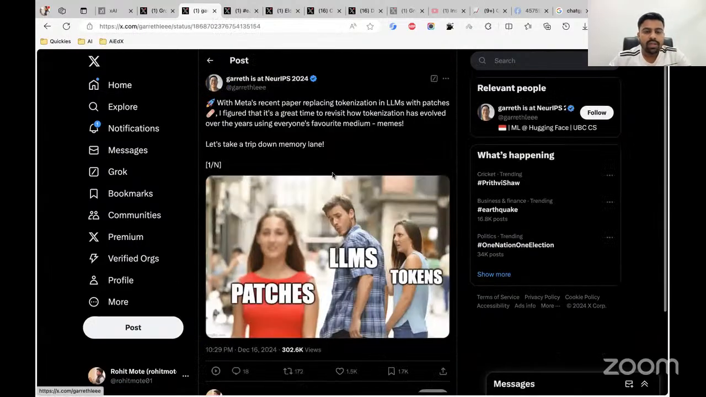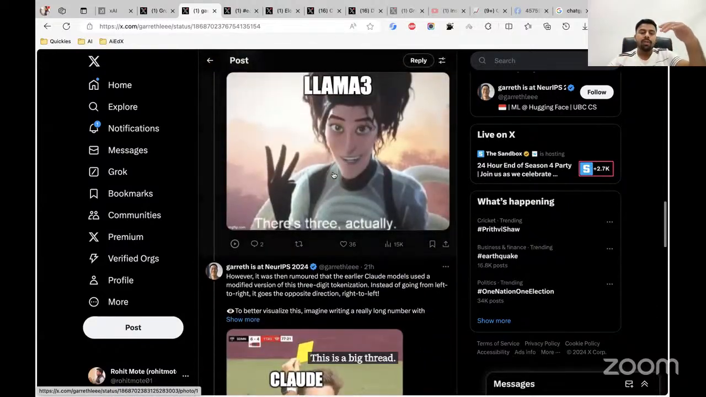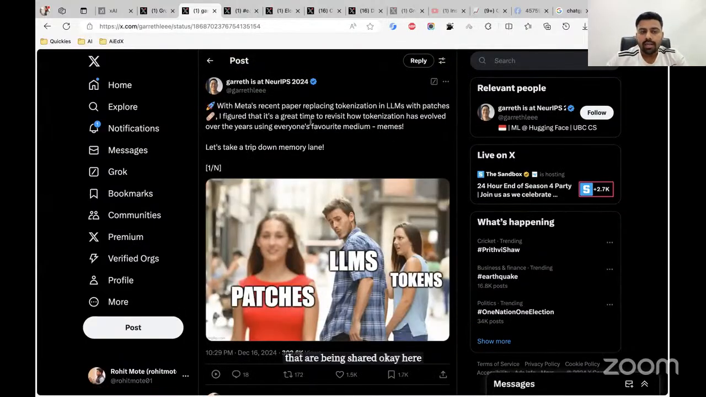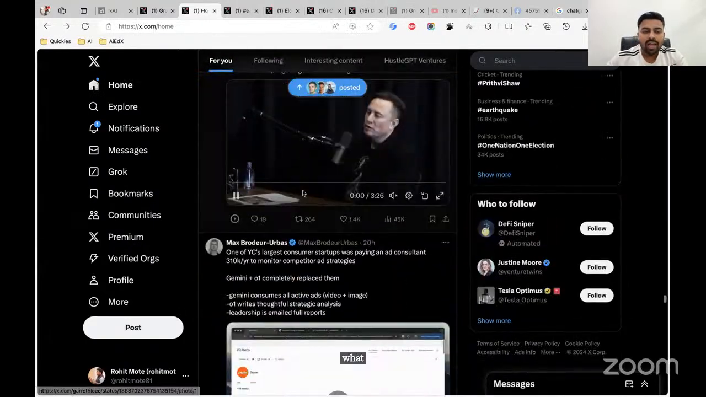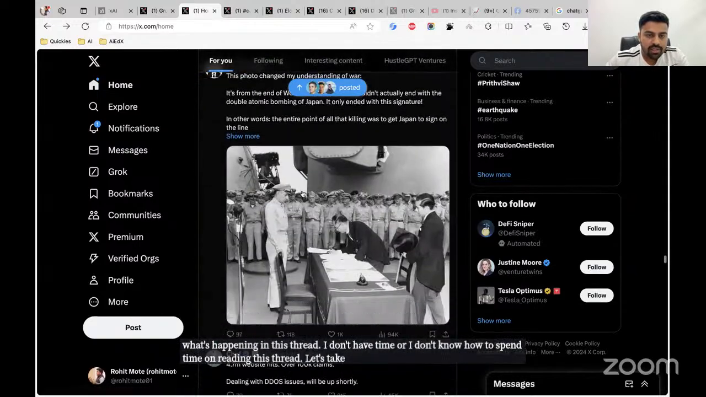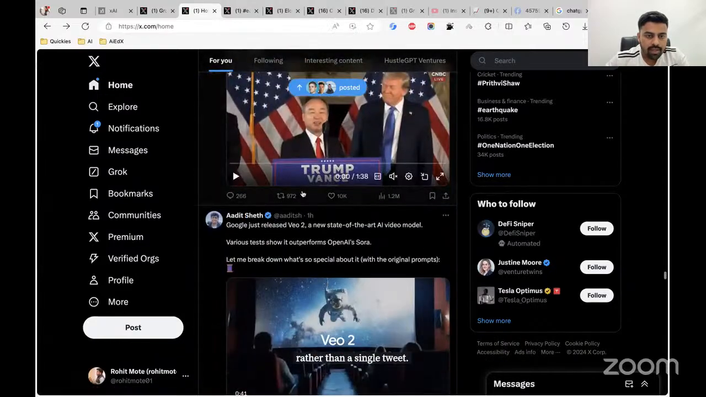Yeah. See, for example, this is a big thread. Thread means a series of multiple tweets that are being shared. Okay. Now I want to understand what's happening in this thread. I don't have time, or I don't want to spend time on reading this thread. Let's take a better thread rather than a single tweet, and let's see how it works.